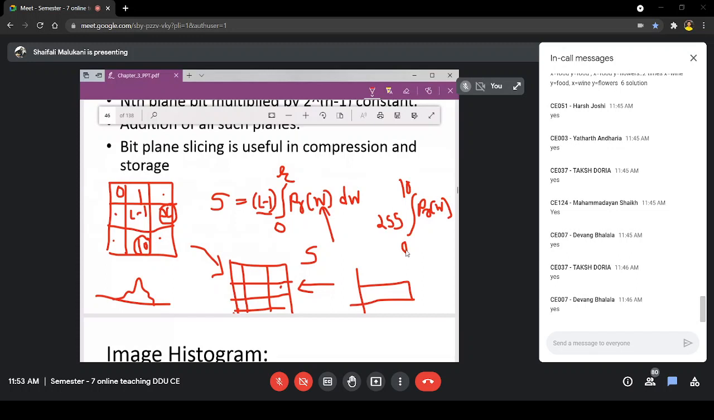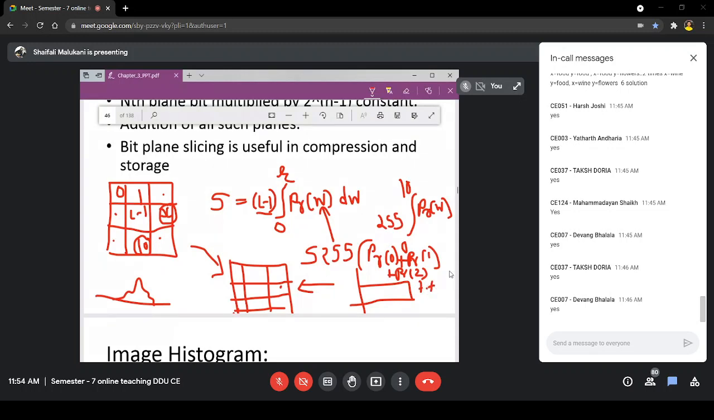First w will take value 0, then 1, then 2, up to 10. When w takes 0, this results in PR of 0. So what you are doing here is 255 multiplied by this integration, which you can think of as a summation because you are working on the image. So it will be PR of 0, plus, since it is the discrete version, PR of 1, then plus PR of 2. In that way we will continue up to the last term.